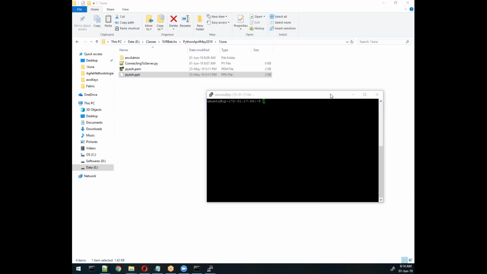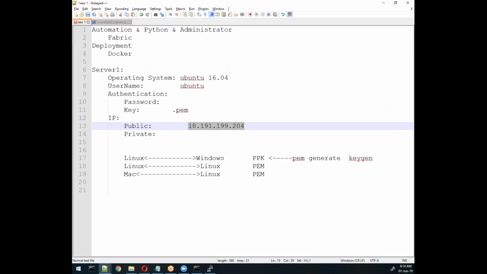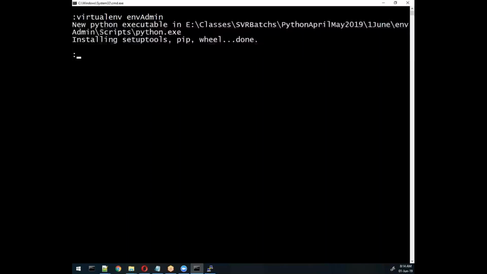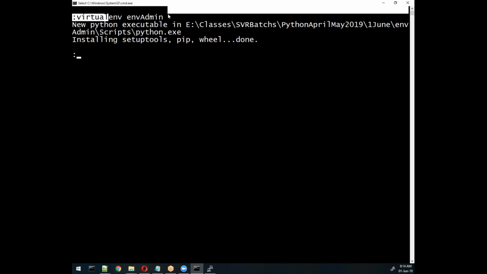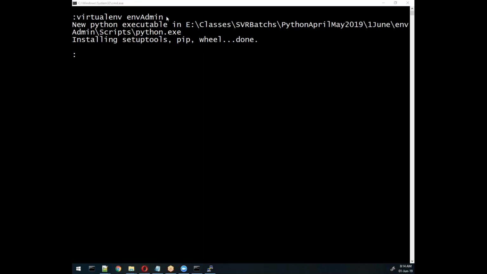So this is how you connected manually. If you want to perform the same thing through Python, we will use Fabric, and for that we need to create one environment, which we created. We tested the server and it's working fine. Now we need to install Fabric, which can be installed through the pip command.